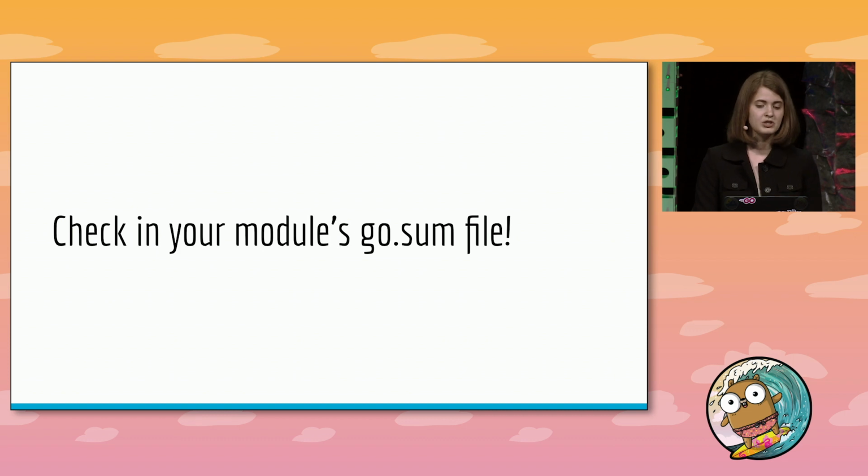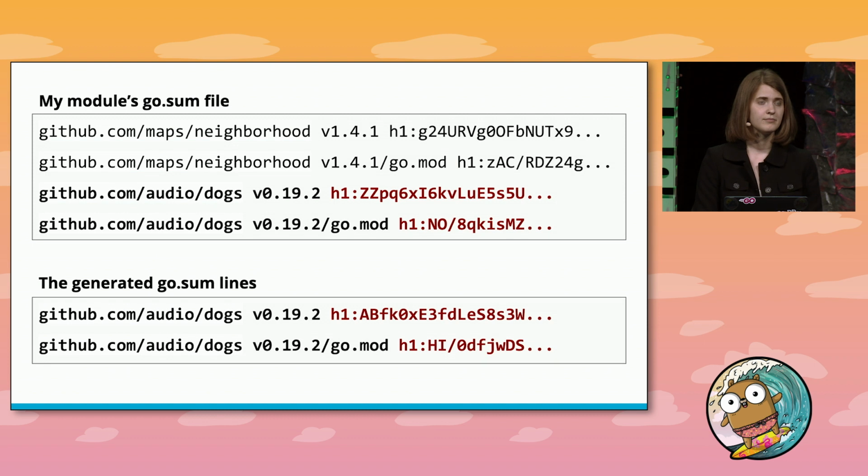And this GoSum file should be checked into your repository because the Go command can use this as a source of truth going forward for anyone who tries to download your dependencies. Once it's checked into your repository, the Go command will check against your module's GoSum file when it fetches code. So let's say we cleared out our module cache and we need to refetch our module's dependencies all over again. It's going to fetch the dependencies' mod and zip files, do the hashes, and it may see that the GoSum lines it just generated don't match the ones that were saved in the previous GoSum file.